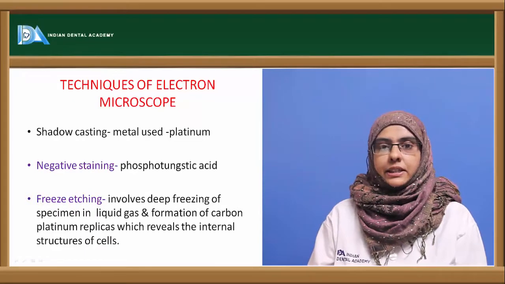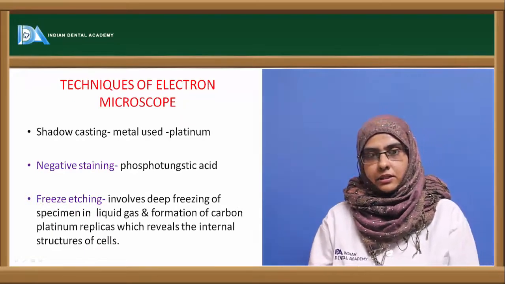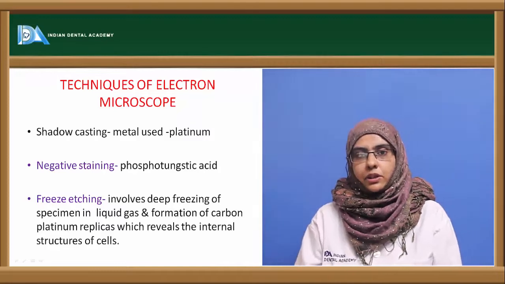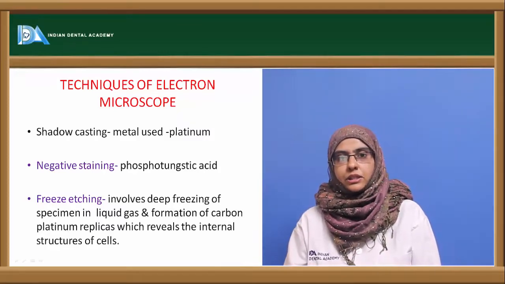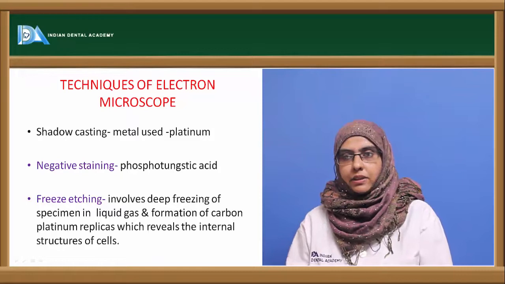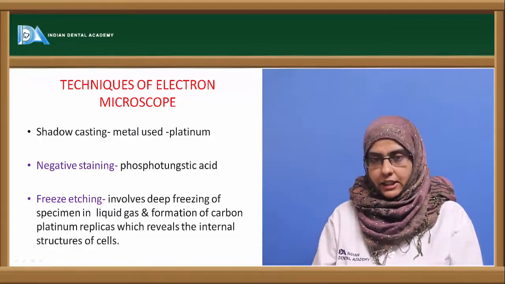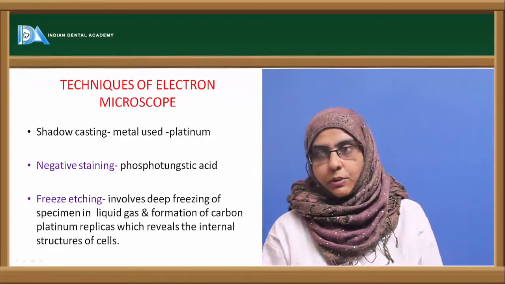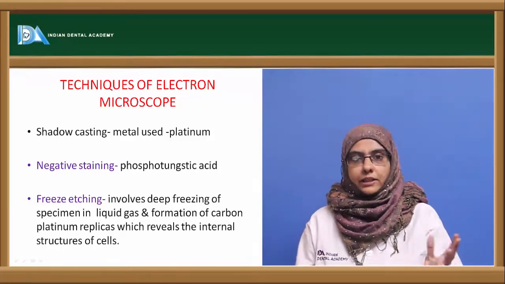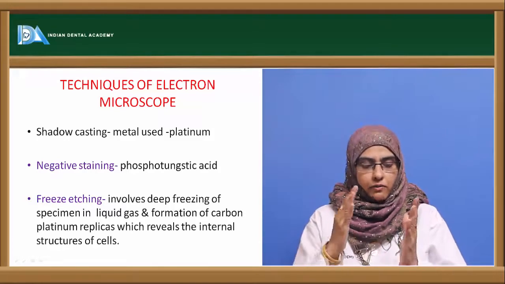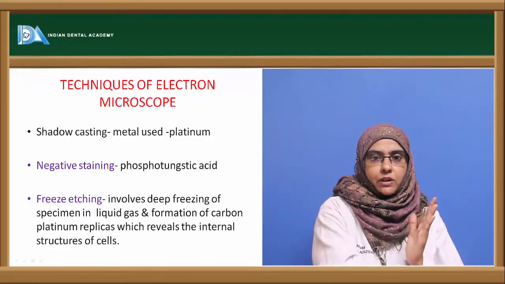Now, there are different techniques used in electron microscopy to study the organism. One of the most important is the shadow casting technique, the others being negative staining and the freeze etching technique. The shadow casting technique is mostly used to coat the organism with heavy metals, by evaporation of heavy metals at an angle, so that it forms a shadow on the other side.